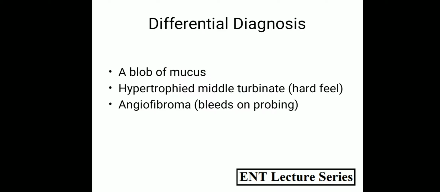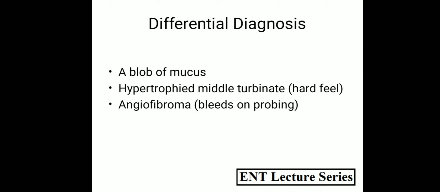The differential diagnosis includes a blob of mucus, so that can be suctioned out or it can be sniffed out. Then hypertrophied middle turbinate. So when we do a probe test, the hypertrophied middle turbinate is hard in feel, while a polyp is soft in consistency. And on pressing the middle turbinate, it is painful, while polyp is painless. And secondly, hypertrophied middle turbinate can also bleed on probing, but a polyp does not bleed on probing. So by these methods, we can differentiate a hypertrophied middle turbinate from an enterochoanal polyp.